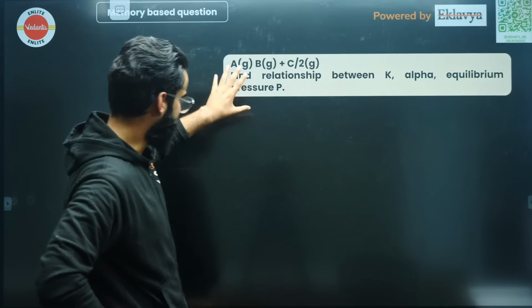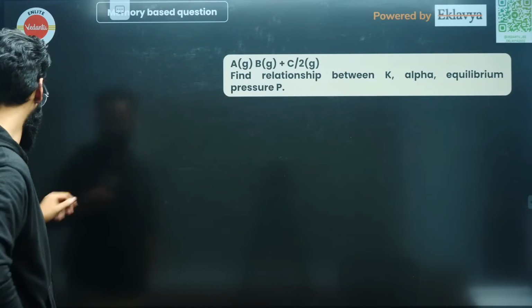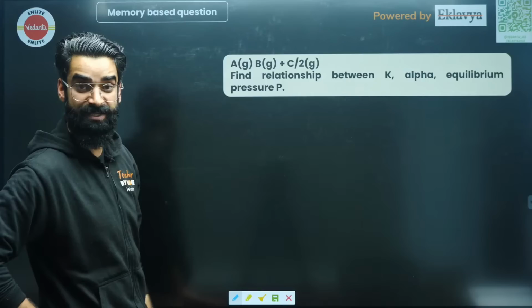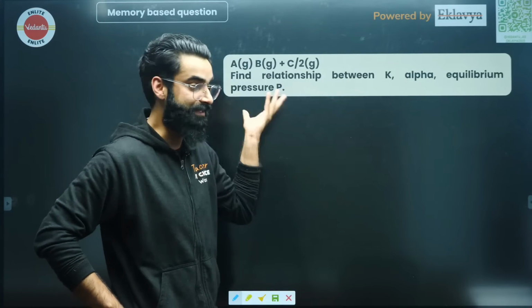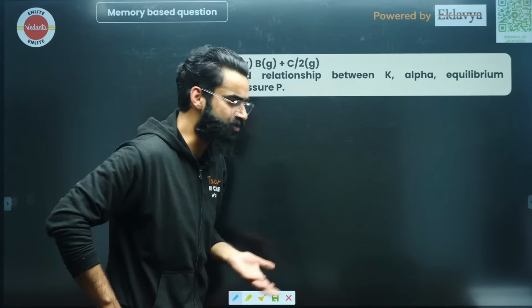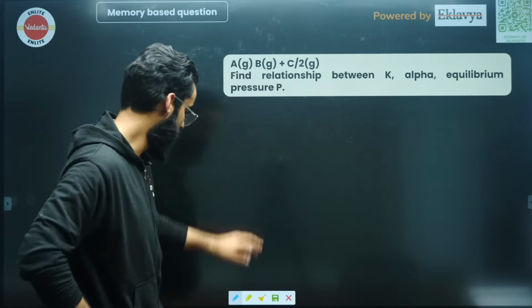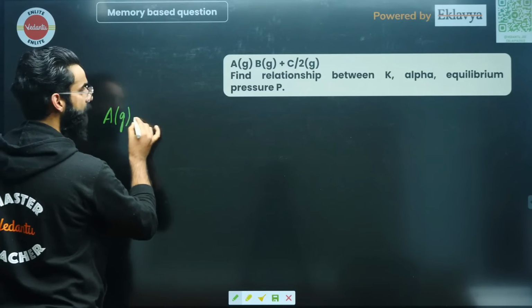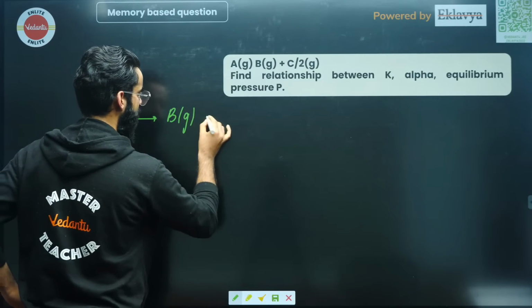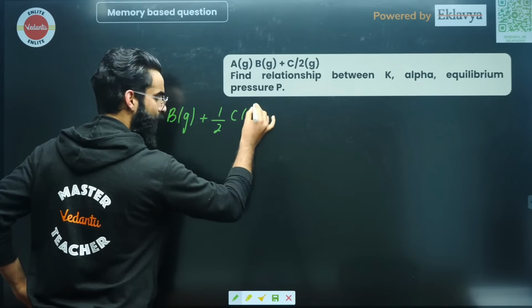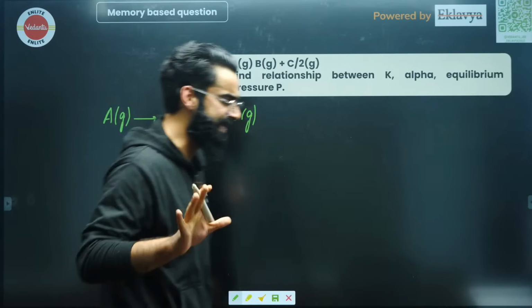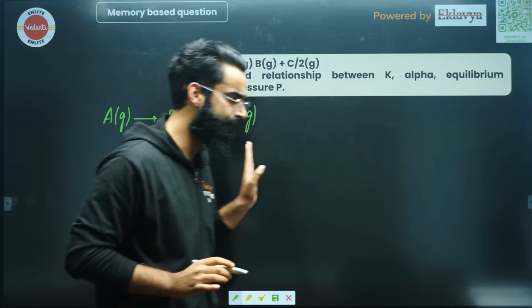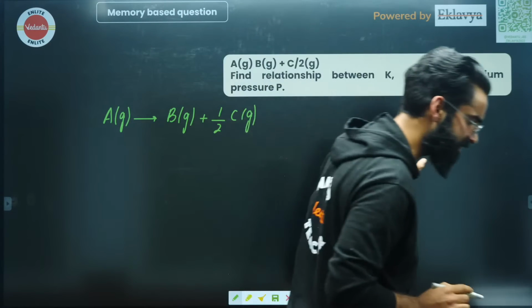Okay, so if this is the question which was asked, let's get to know how to solve this. See guys, I think the question would have been like this. As I told you, these are memory-based questions, so students keep sending us the questions in these formats only. So we have to predict the actual format of the question. I'm sure the question would have been like this: A gas gives B gas plus half of C gas. Was the reaction given in this format? Just say yes or no in the chats.